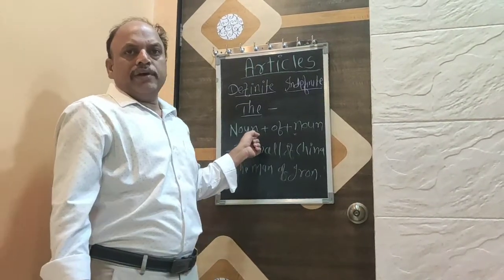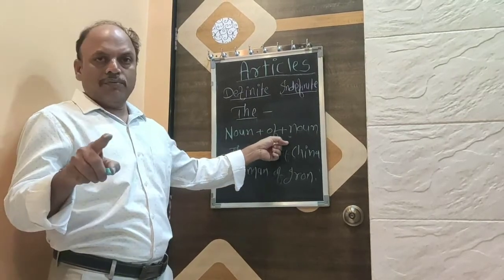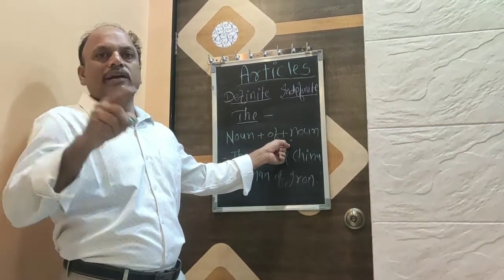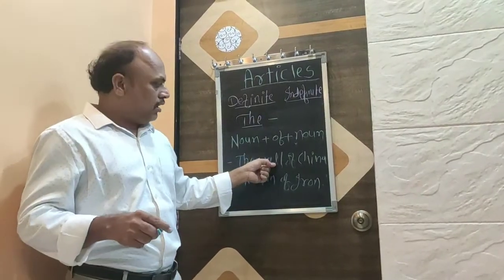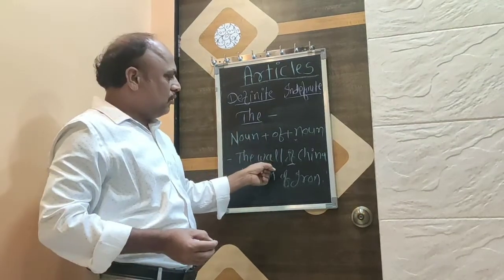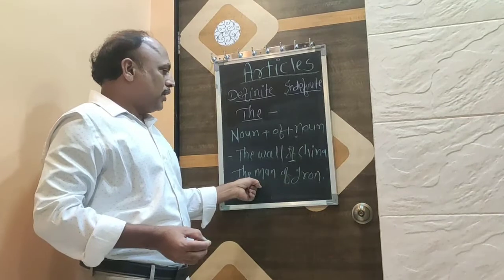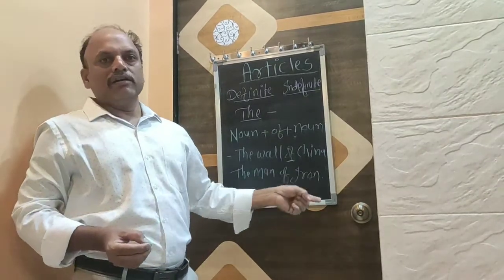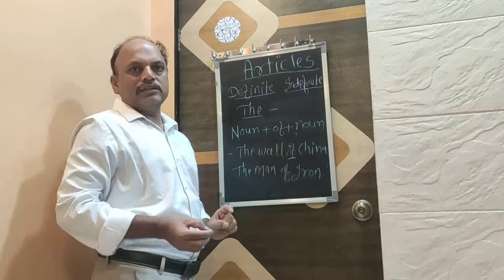Also, here there is a noun plus of and again a noun. For example, the wall of China, the man of iron. Here the man of and iron is the noun.